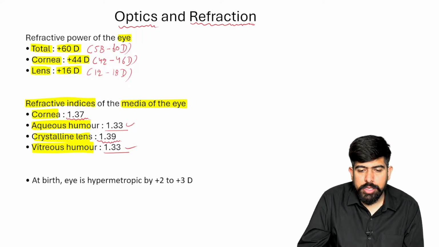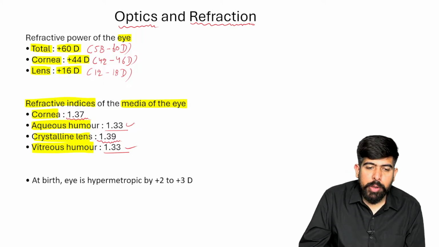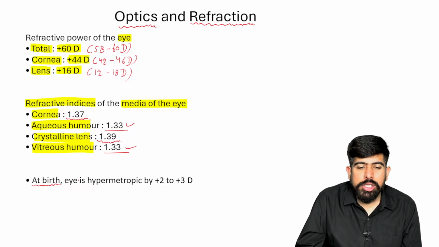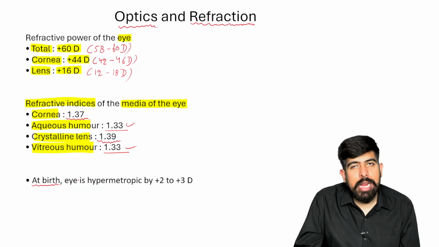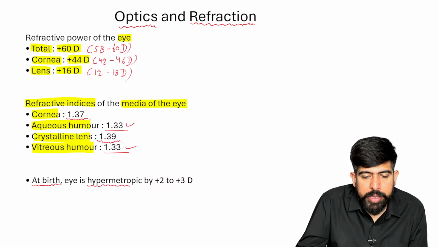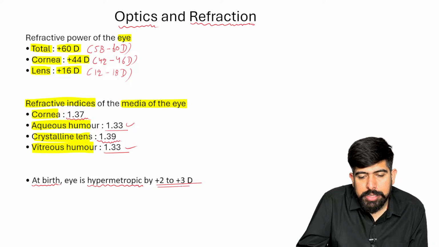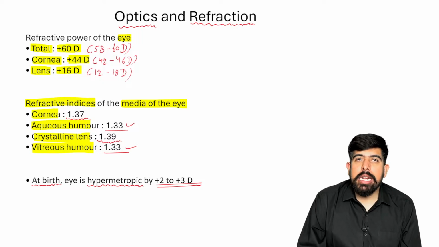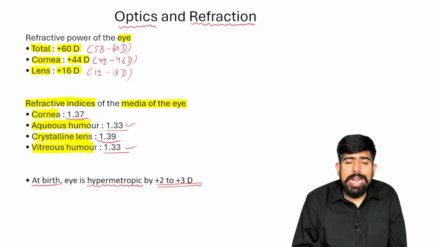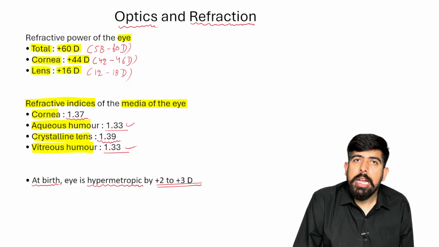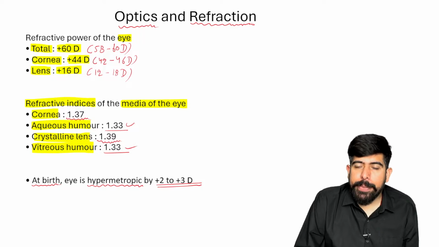Is it clear, guys? Very good. Moving forward. At birth, the child does not have normal eyes. It has a refractive error, which is a physiological hypermetropia of +2 or +3. So the child at birth is hypermetropic, and the power of that child's eye can be +2 or +3.